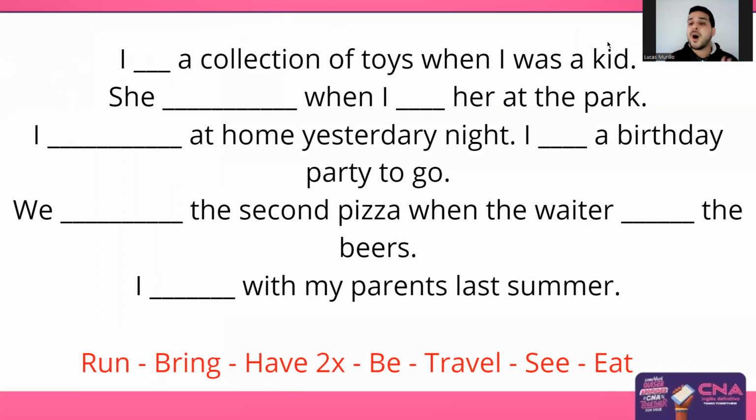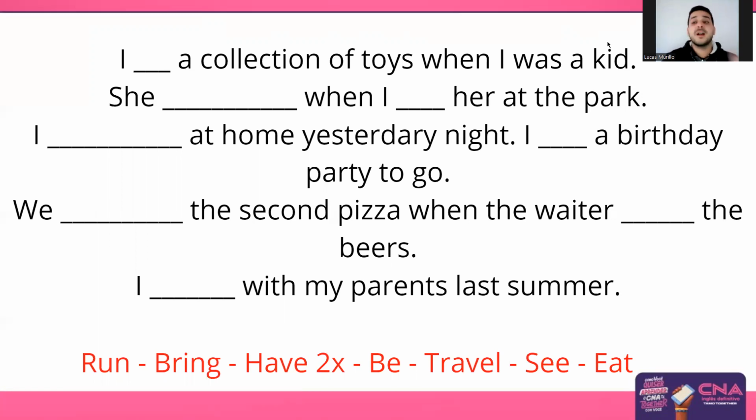So I recommend you pause this part right now, then you can complete using the past forms. Remember, we have regular and irregular verbs, past progressive, negative forms. So analyze everything, then you can complete those sentences. Pause here, do it, and then get back to see the answers.